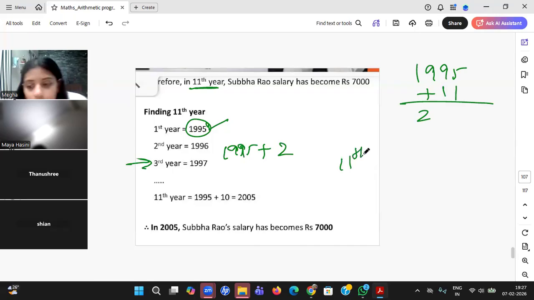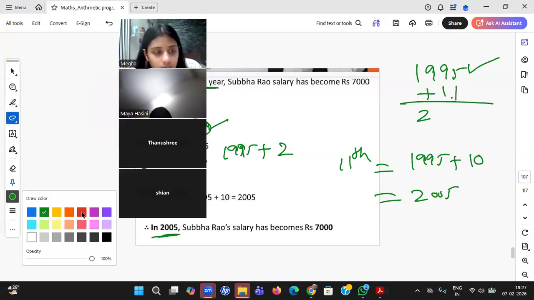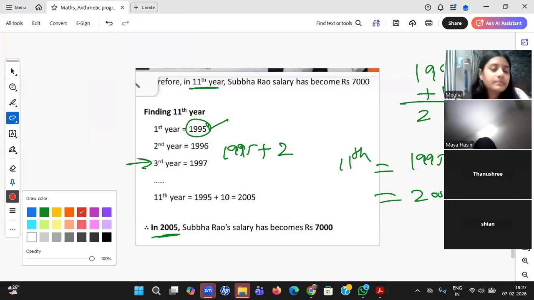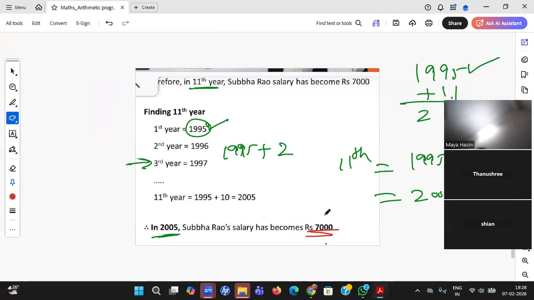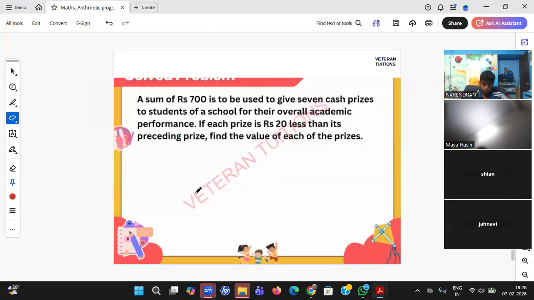So 11th year means what you will do? To 1995, 11 minus 1, 10 you will add. 2005 is the final answer. So most of the students will not count 1995. They will just add 1995 plus 11. That is wrong. So 2005 is the final answer. Understood, Megha? Narendran? Yes, sir. Some of the students have given 2005. Maya, I think. Yes. Good, Maya. I had not counted that year, so that is why I said 2006. But 1995 is to be counted. Rujita, understood?